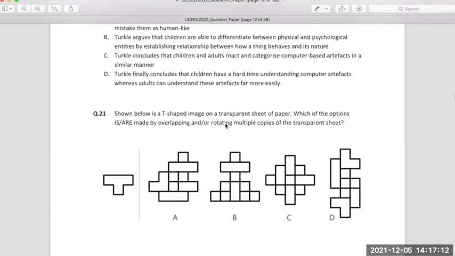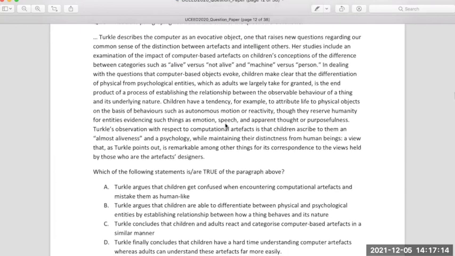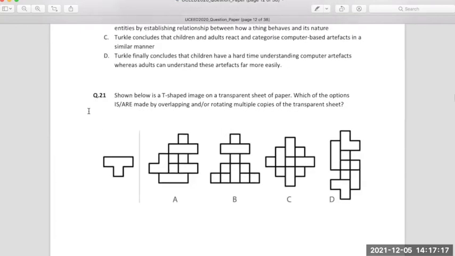Okay, we'll just end here. You can try solving this 21. Please solve this 21 question. Try doing it on your own. Options A, C, and D are the correct answer for this. If you don't understand how I arrived at the answer, you may ask me in the next session when we meet. But please solve this. It's just one question, okay? A, C, and D are the correct answer here, but just try solving how I arrived at A, C, and D.